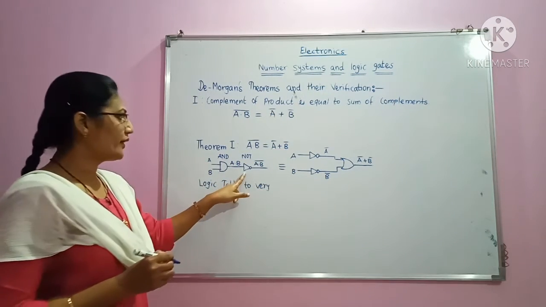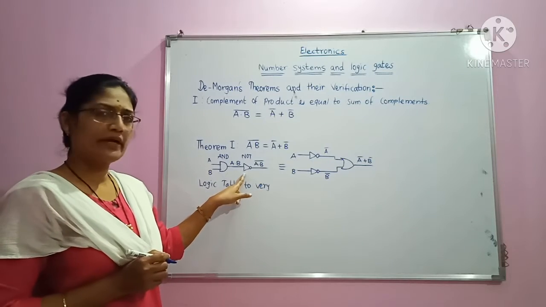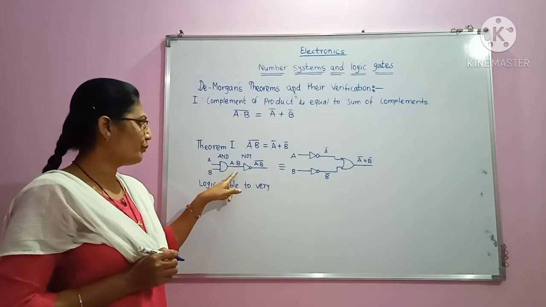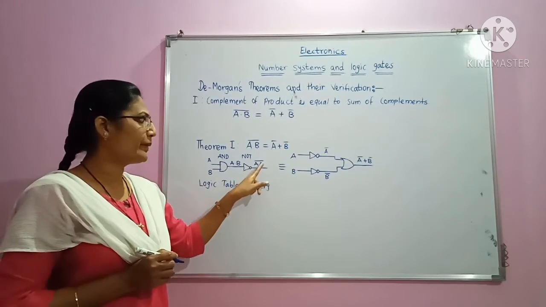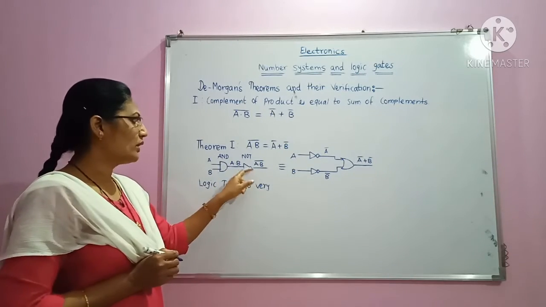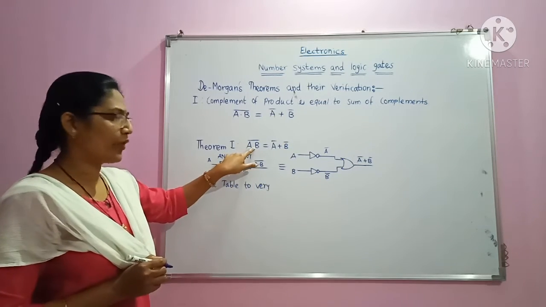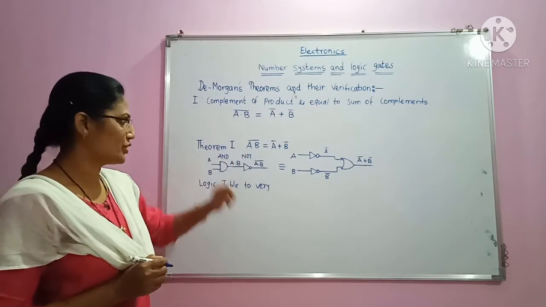What is the function of the NOT gate? It will invert this output. So A dot B will become the complement of A dot B, or the inverse of A dot B. So we have reached this point, and we have covered this much.